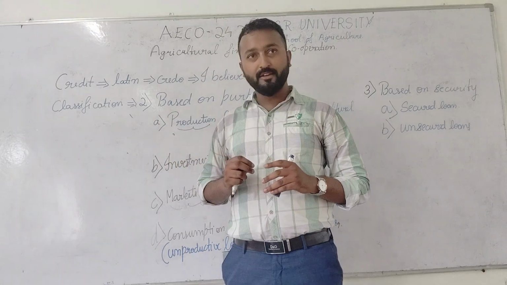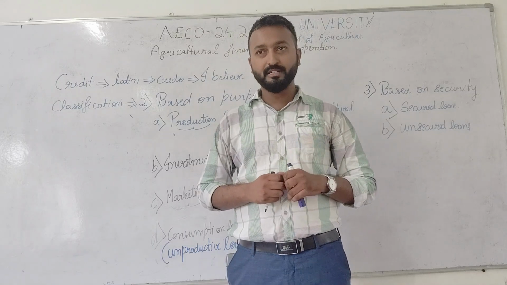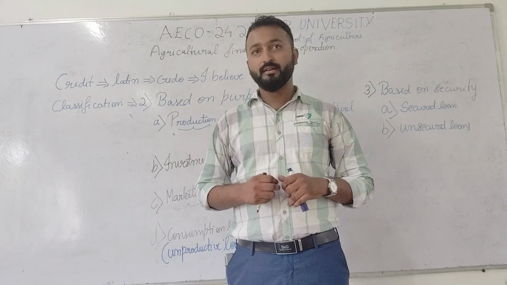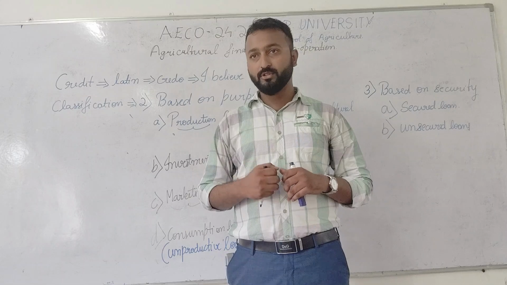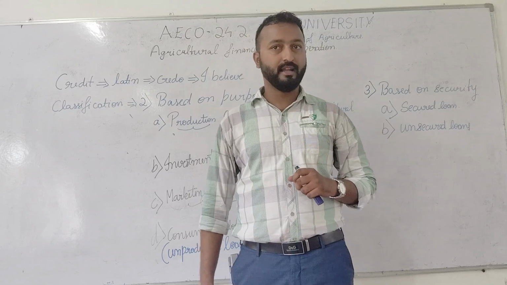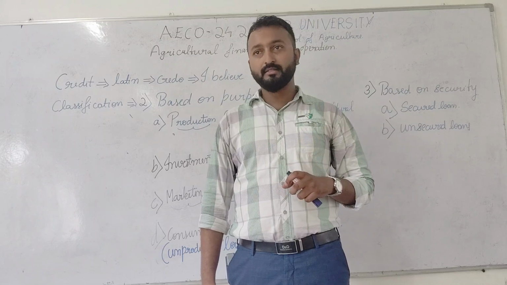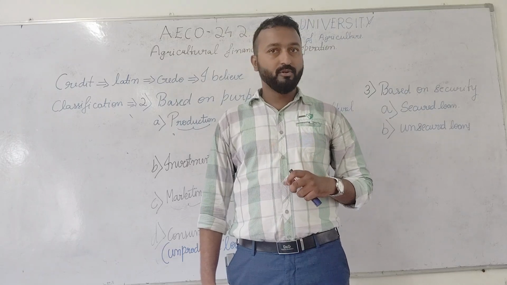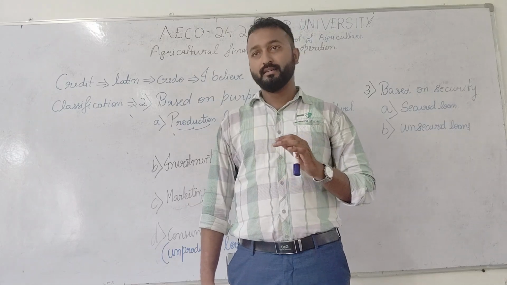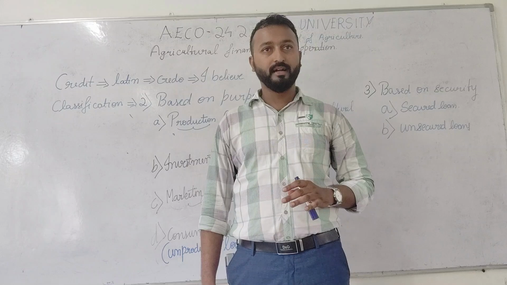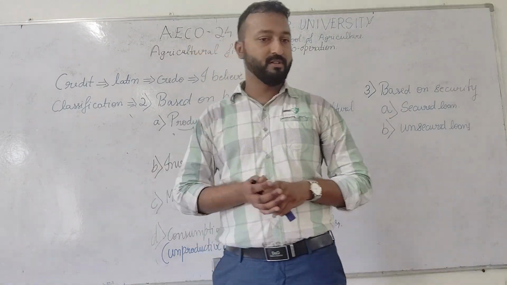So in secured loans itself we have different classifications. In secured loans we have the first classification is personal secured loan, the second one is collateral loan and the third one is chattel loan, fourth one is mortgage and the fifth one, the last one is hypothecated loan. So what do you mean by this personal secured loan? Personal secured loan is nothing but the borrower himself stands as a security for that particular loan. That is called as personal secured loan. So let me explain what do you mean by this personal secured loan.